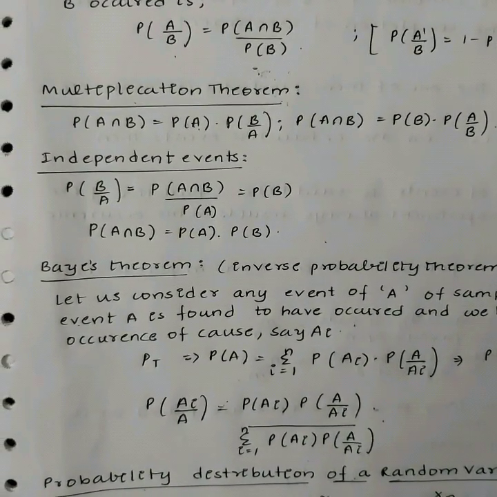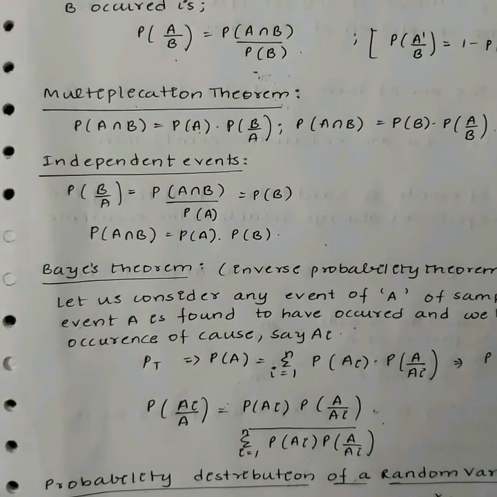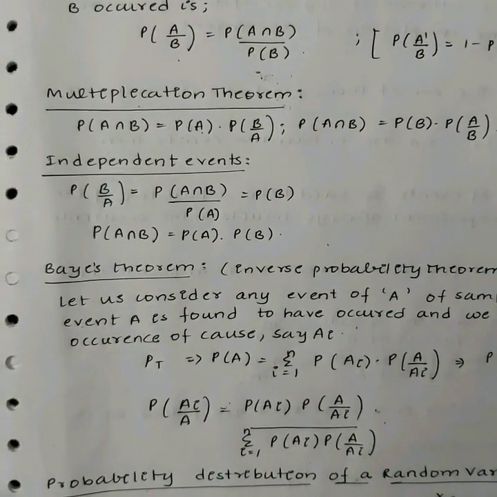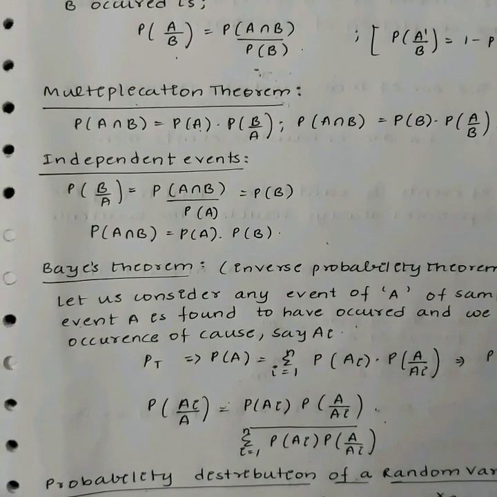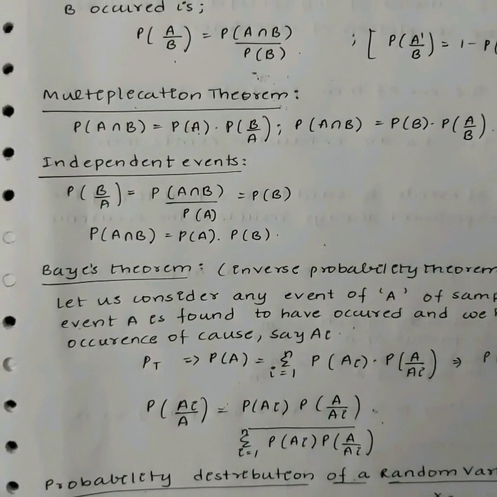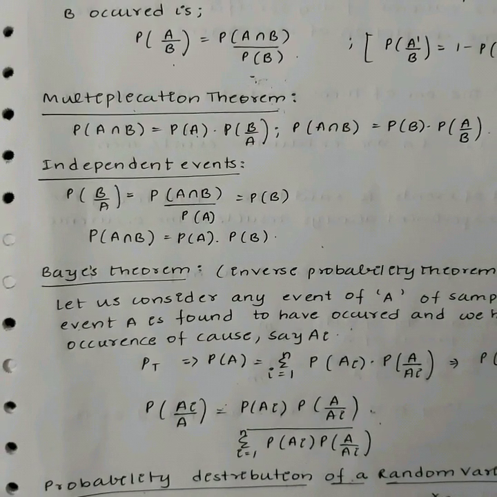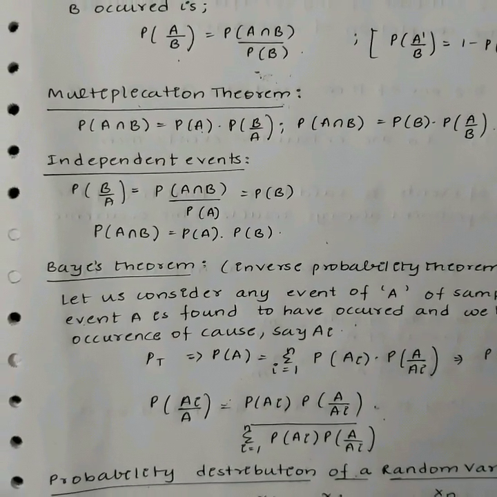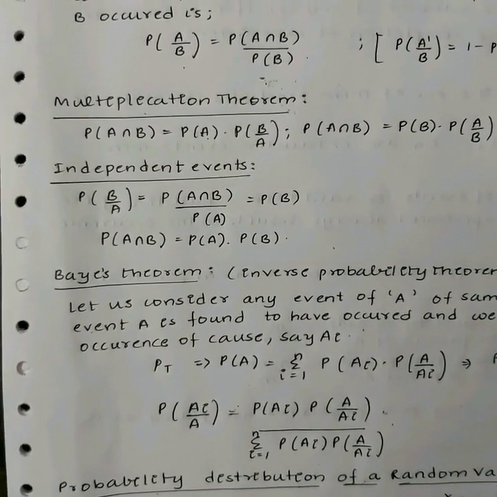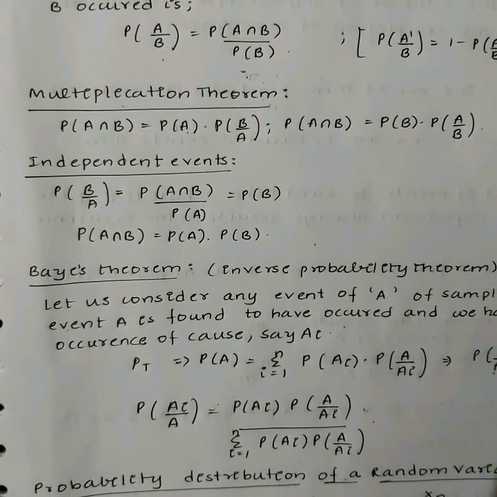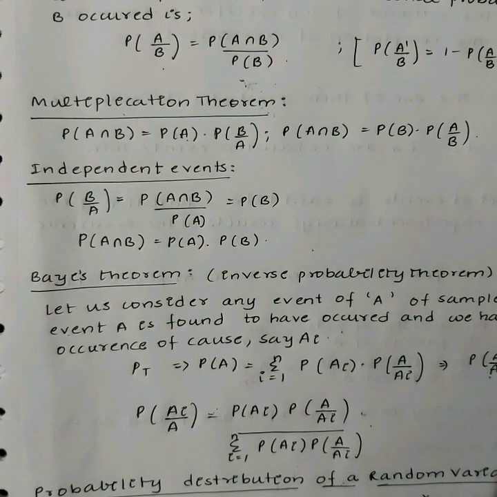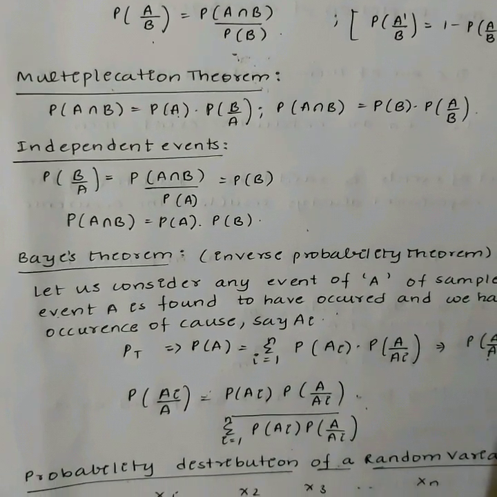Independent events. Two events are said to be independent if the occurrence of one does not depend upon the other. That is, when P(B|A) = P(A ∩ B)/P(A), that is P(B). Since P(A ∩ B) = P(A) × P(B), it is said that A and B are independent.